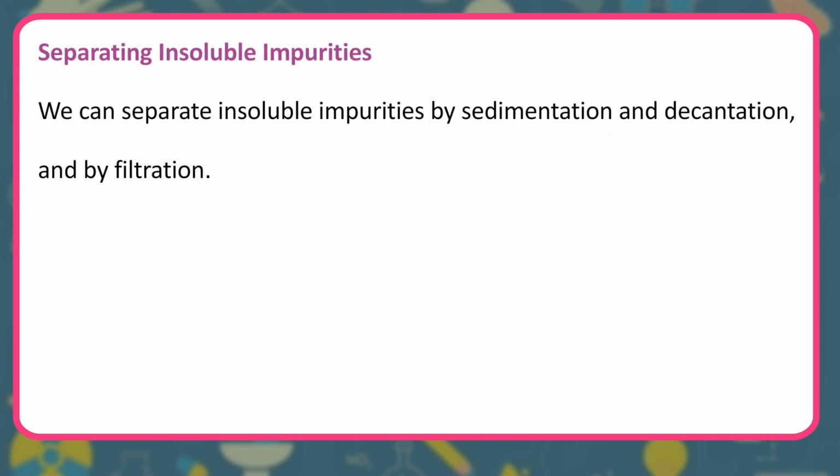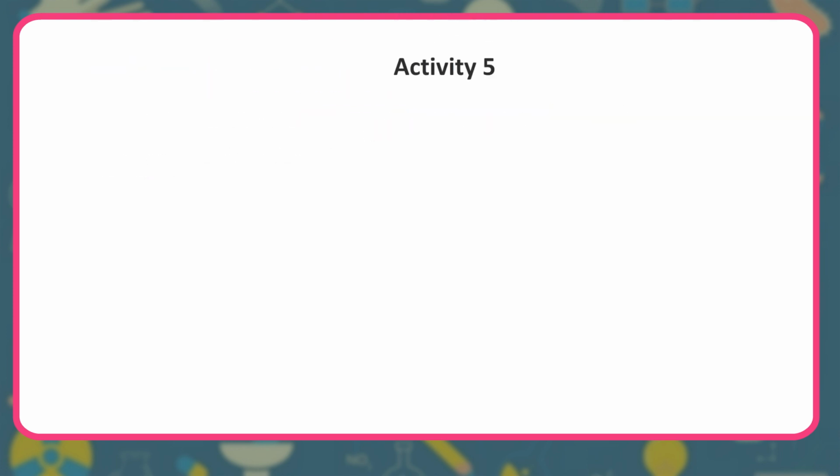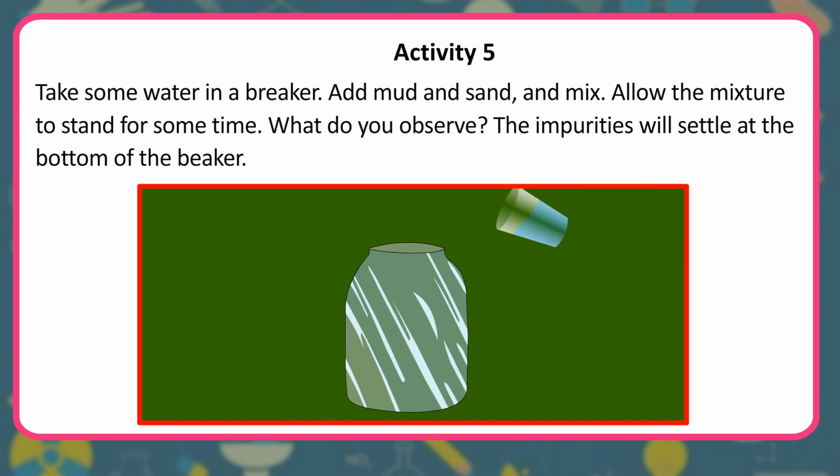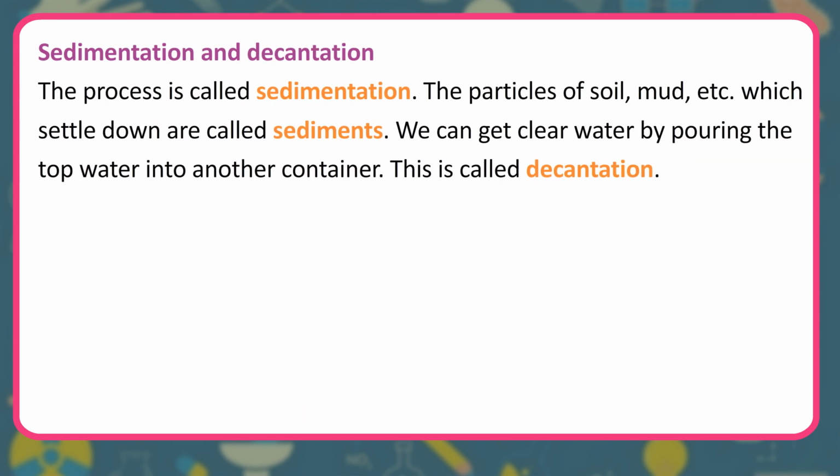Separating insoluble impurities. We can separate insoluble impurities by sedimentation and decantation, and by filtration. Activity 5. Take some water in a beaker. Add mud and sand and mix. Allow the mixture to stand for some time. What do you observe? The impurities will settle at the bottom of the beaker.